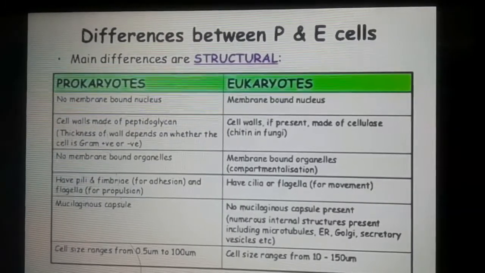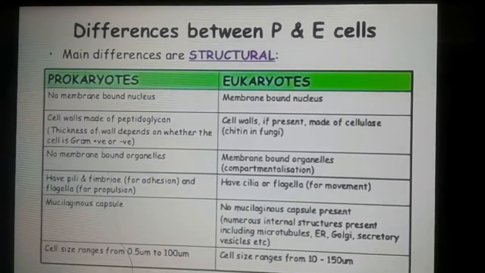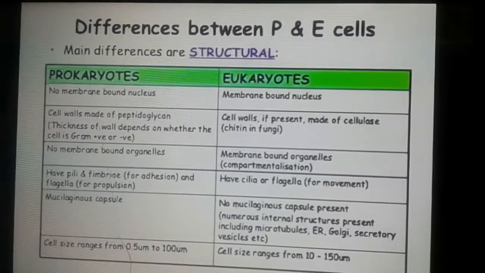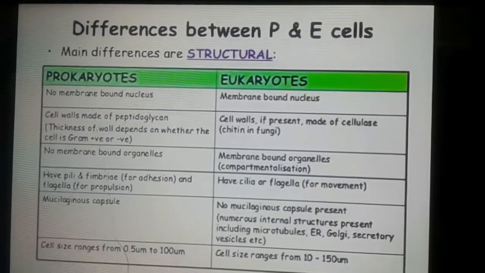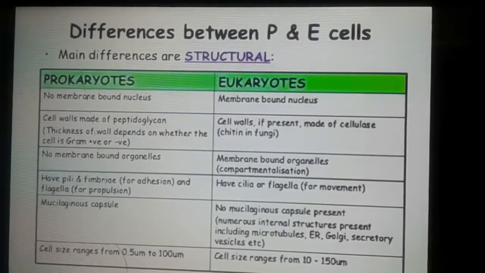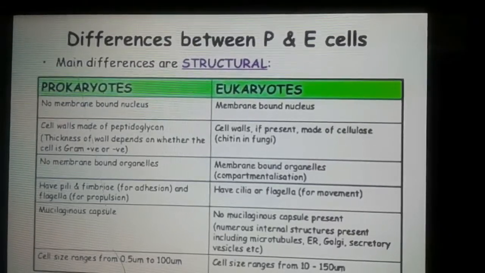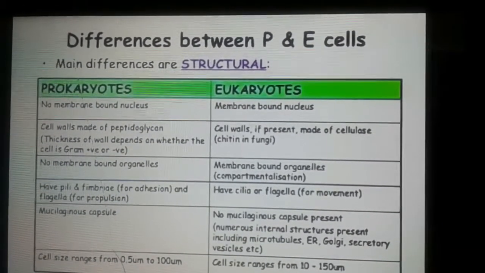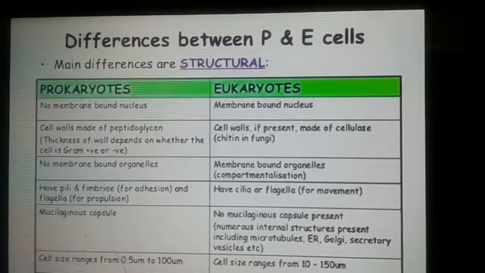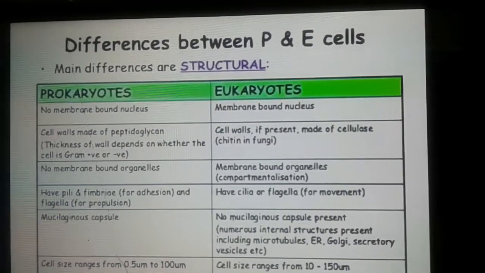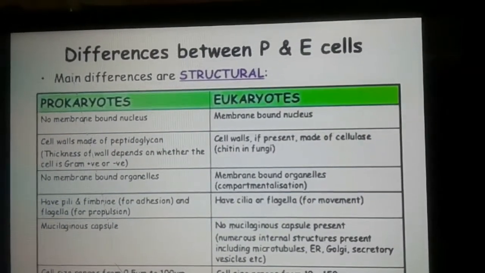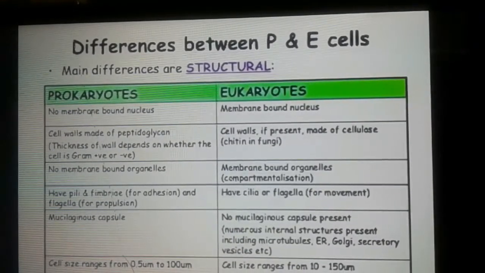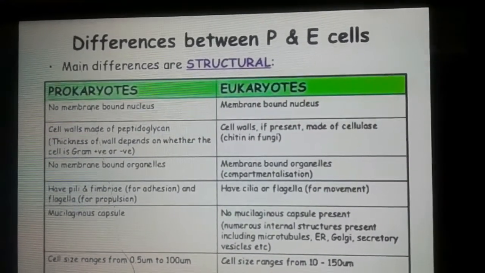In prokaryotes, it has no membrane-bound nucleus. Cell walls made of peptidoglycan, and thickness of wall depends on whether the cell is gram-positive or gram-negative. No membrane-bound organelles. Have pili and fimbriae for adhesion, and flagella for propulsion. Mucilaginous capsule. Cell size ranges from 0.5 to 100, while in eukaryotes, it has membrane-bound nucleus.